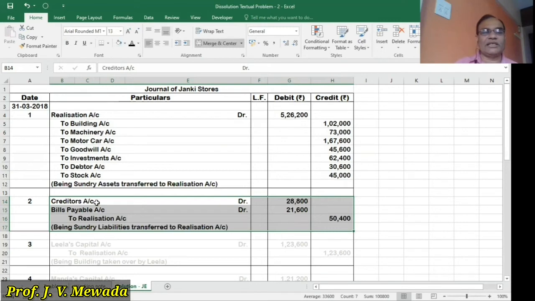Which are the liabilities? Creditors, which we have to debit. Creditors were showing a credit balance, so we are debiting here. So liabilities were having a credit balance, so we are debiting creditors account, bills payable account, 28,800 and 21,600, to realization account, 50,000. So, being sundry liabilities transferred to realization account. So these are the two entries.